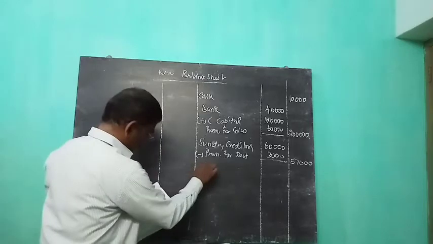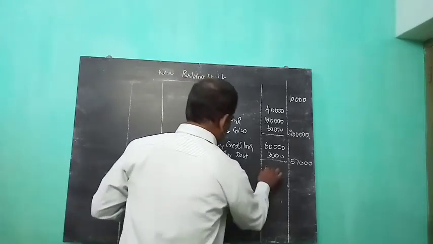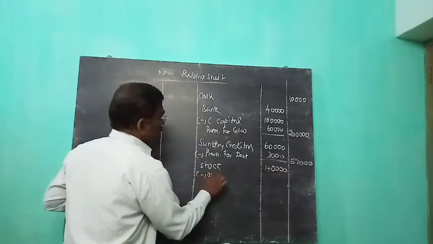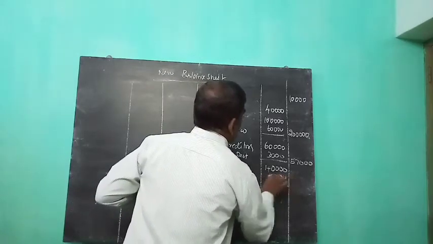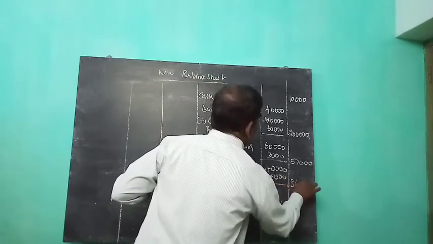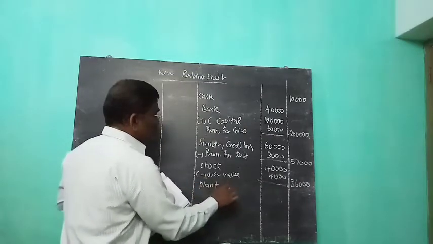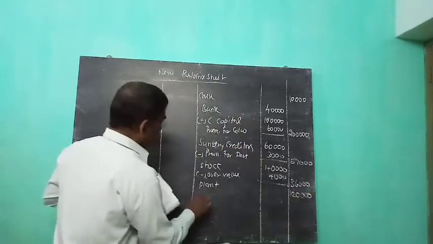Then stock. Stock is 40,000. Stock is overvalued, so you must reduce the overvaluation. The overvalue is 4,000, so the stock value comes down to 36,000. Then plant is appreciated to 1,20,000. Then building.